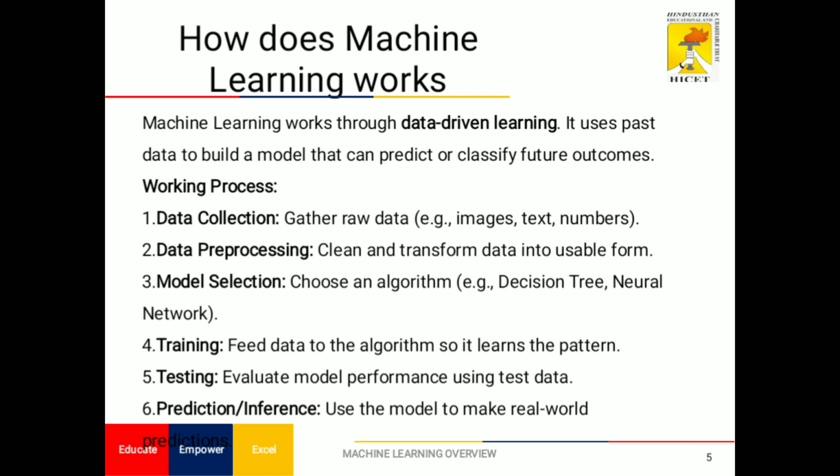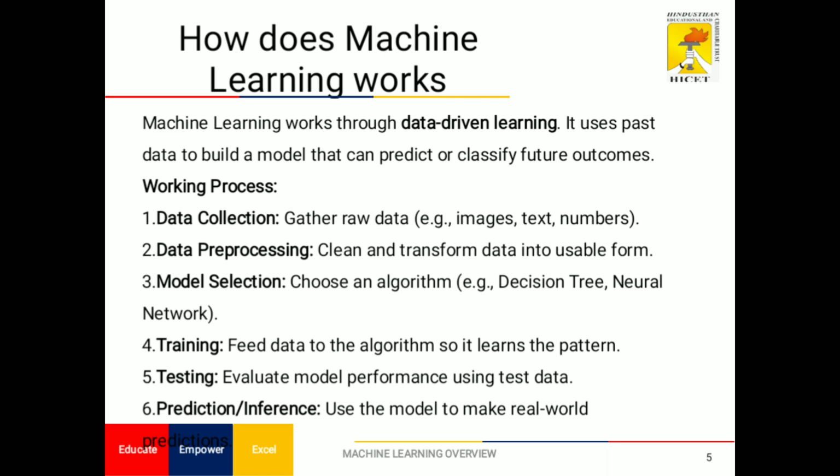Next, how does machine learning work? Machine learning works through data-driven learning. It uses past data to build a model that can predict or classify future outcomes. In the work process, first is data collection, gathering the raw data. Raw data includes images, text, numbers, and videos.